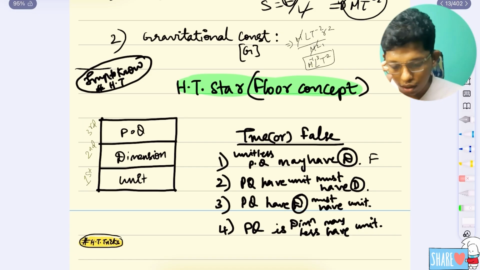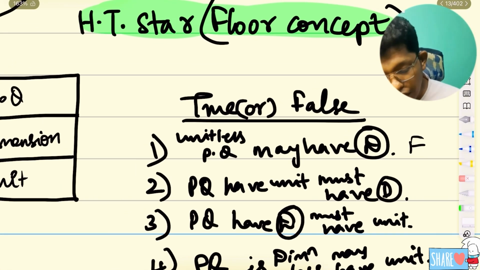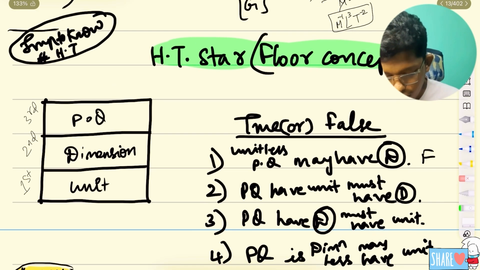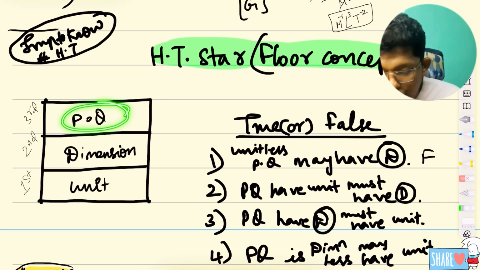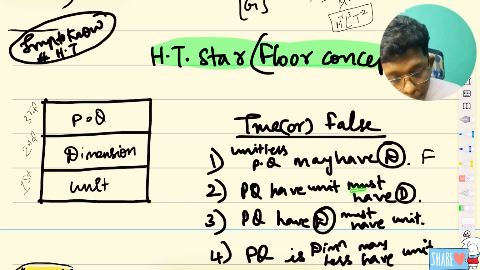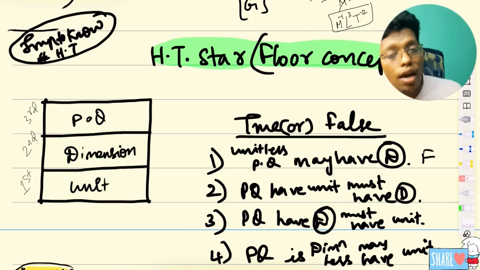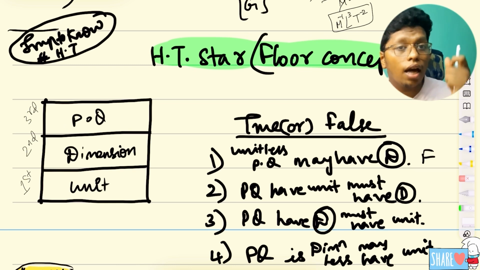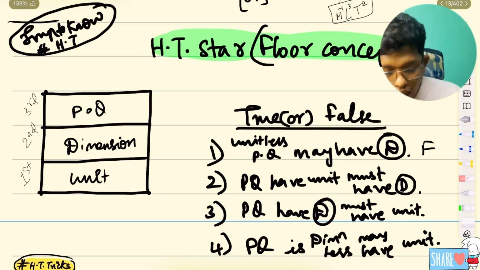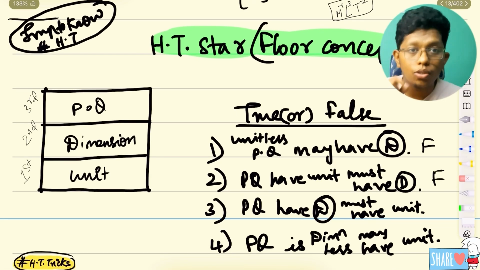I think you are able to understand. One more: a physical quantity which has a unit must have a dimension. Normally a unit is there, but this is actually wrong. The reason is, if the 1st floor is there, I can't guarantee there must be a 2nd floor. There is a probability, it may have, not must have. So the answer is again false. Many of you may do this question wrong.